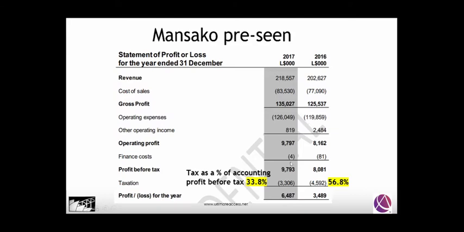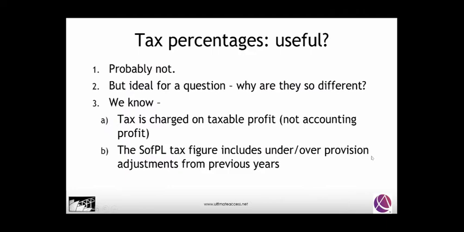So there must be something quite fundamental that has caused this difference. The percentages themselves are probably not useful, but they highlight a difference, and it's worth it for us to look at. And it would be ideal for the examiner to be able to present a question on this because there is such a big difference.